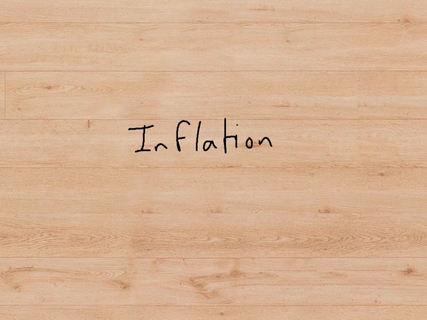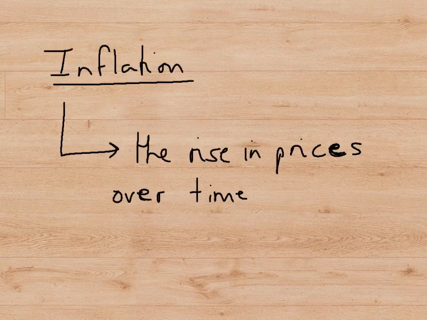This presentation is about the idea of inflation, what it is and how we measure it. Inflation is simply the rise in prices over time. Of course, an economy produces many types of goods, and their prices don't have to be going up at the same speed. So we tend to segregate the goods that an economy makes. We tend to separate them into different groups, and we measure the inflation in each group.